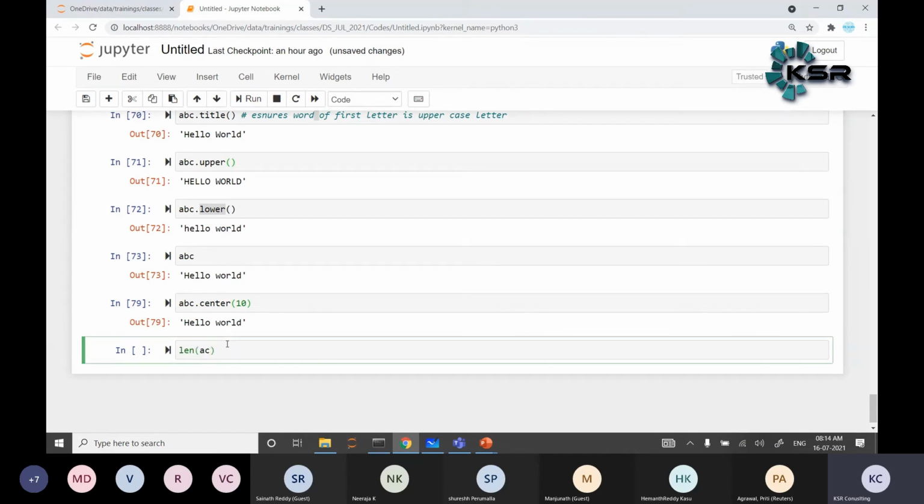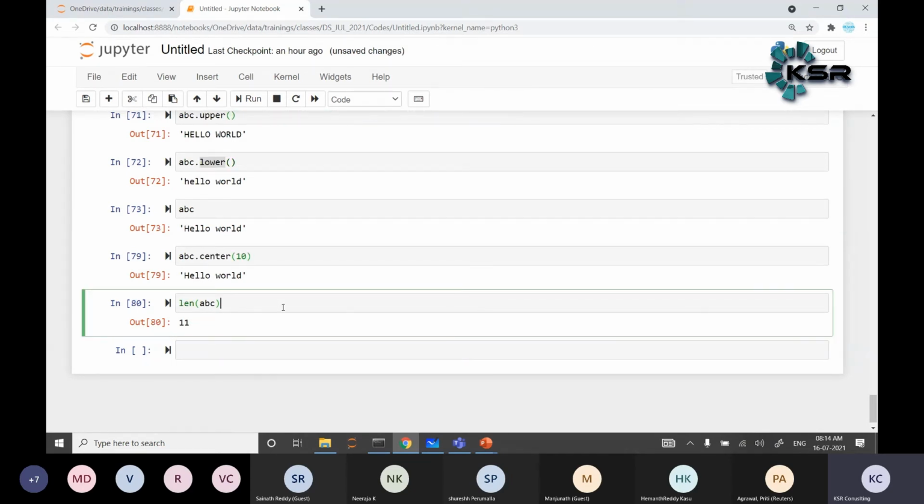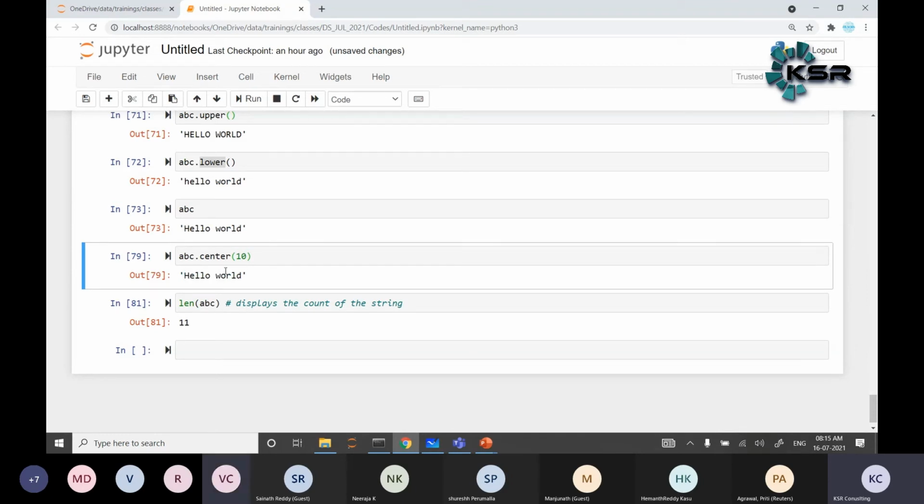Length of abc displays the count of characters in the string. Total is 11. Can you tell me how it is 11? Ideally it should be 10, right? Hello 5, world 5. Then how does it become 11? Space is the issue. A space is also considered one character. So hello is 5 characters, world is 5 characters, and one space is a single character. That makes a total of 11 characters for the given data.